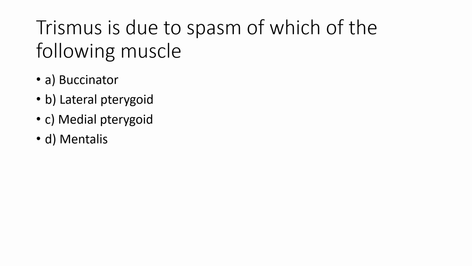So guys, trismus is due to spasm of which of the following muscle? Buccinator, lateral pterygoid, medial pterygoid, and mentalis. Pause and try to answer this question.